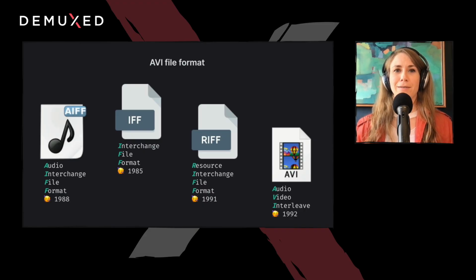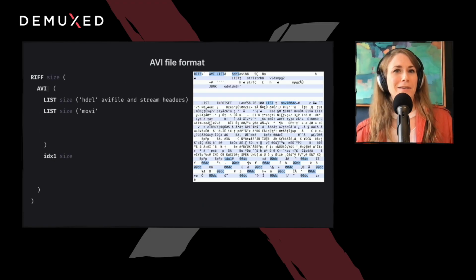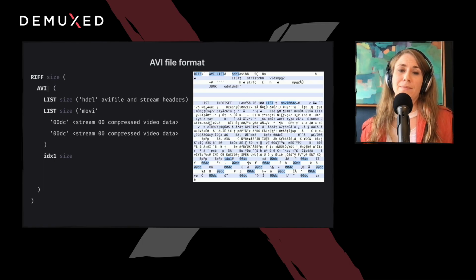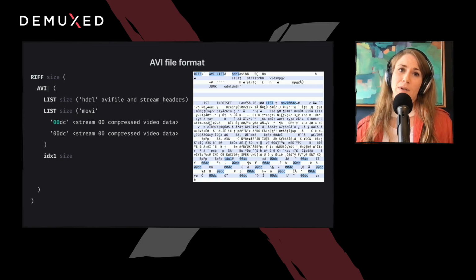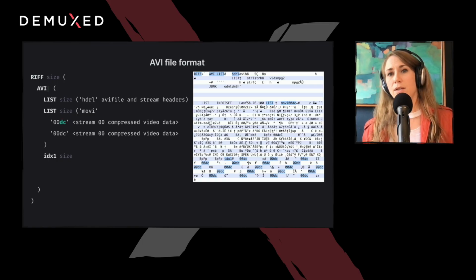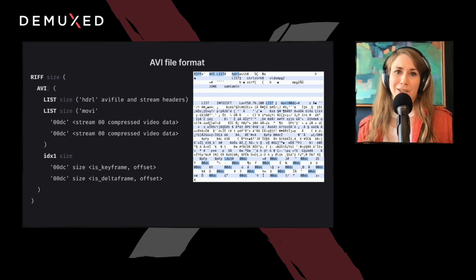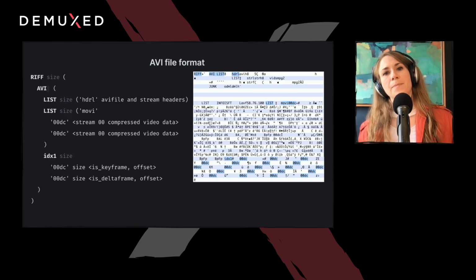Oof, there it is. The most interesting part of the AVI file is a list chunk named movi, which contains the actual frame data. Conveniently, each frame of a compressed video stream is also a chunk and begins with a 2-digit stream number followed by a 2-character code that defines the type. Here, dc indicates compressed video. There's also an index chunk where the entry includes metadata about the frame. For example, is it an intra or a predictive frame?